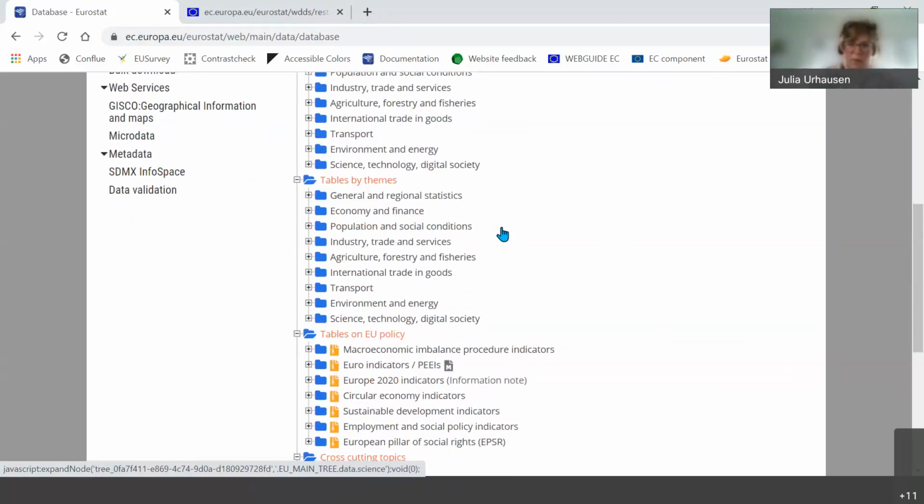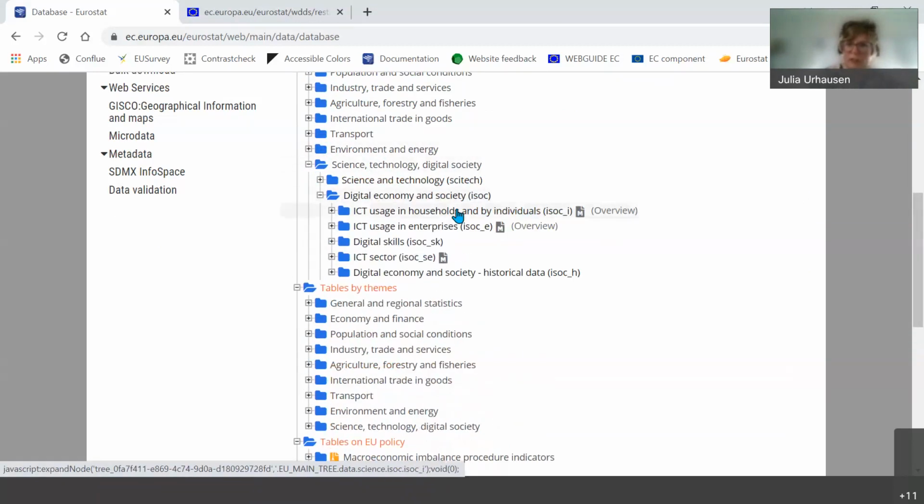For example, I can tell you for the digital economy and society, it's an annual survey that is usually published in December. That means in December, we publish the survey results and the data for that reference year.